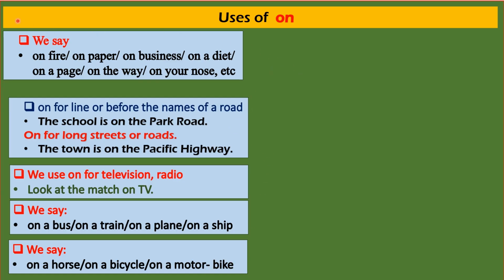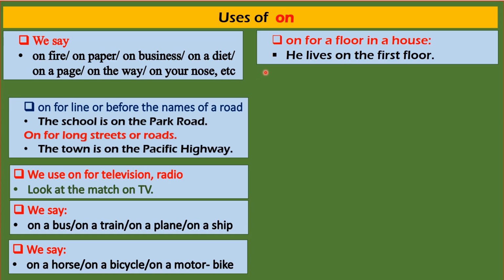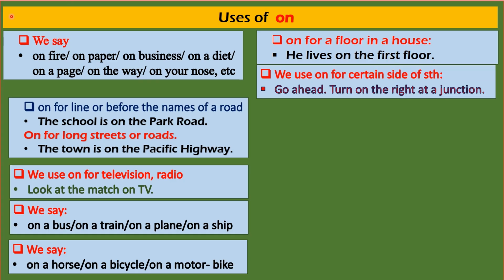On for a floor in a house: on the first floor, on the second floor, on the ground floor. He lives on the first floor. Here is another situation. We use on for a certain side of something or direction. Go ahead, turn on the right at a junction. On the right, on the left.